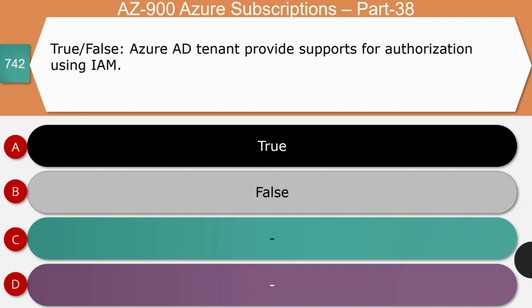Next question, true or false? Azure AD tenant provides support for authorization using IAM. Is it true or false? The right answer for this question is true. Azure AD provides identity and access management capabilities. That's called IAM. Thereby, a user can be authorized to access a set of resources which are available.